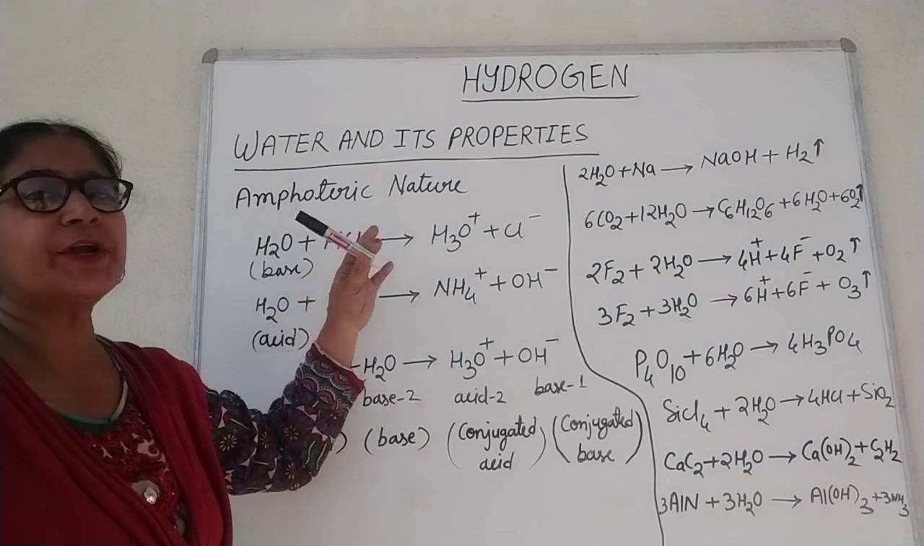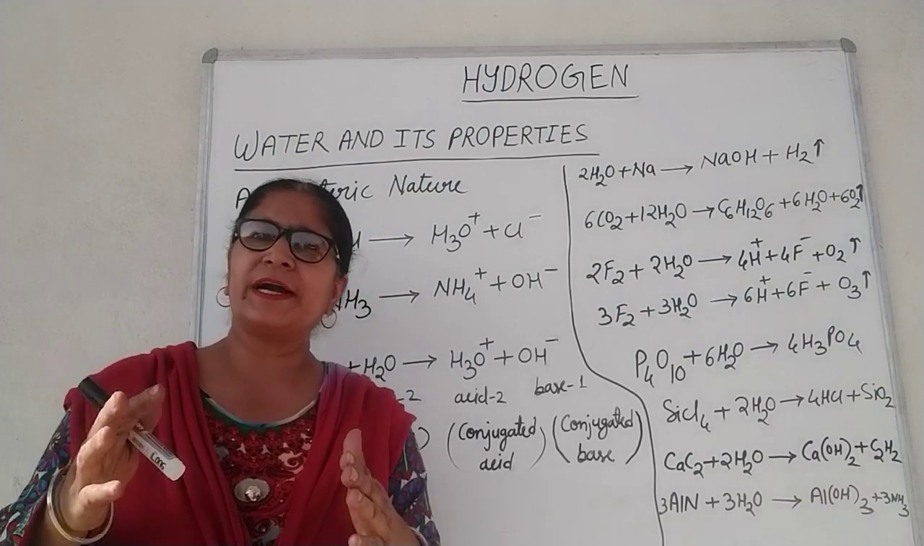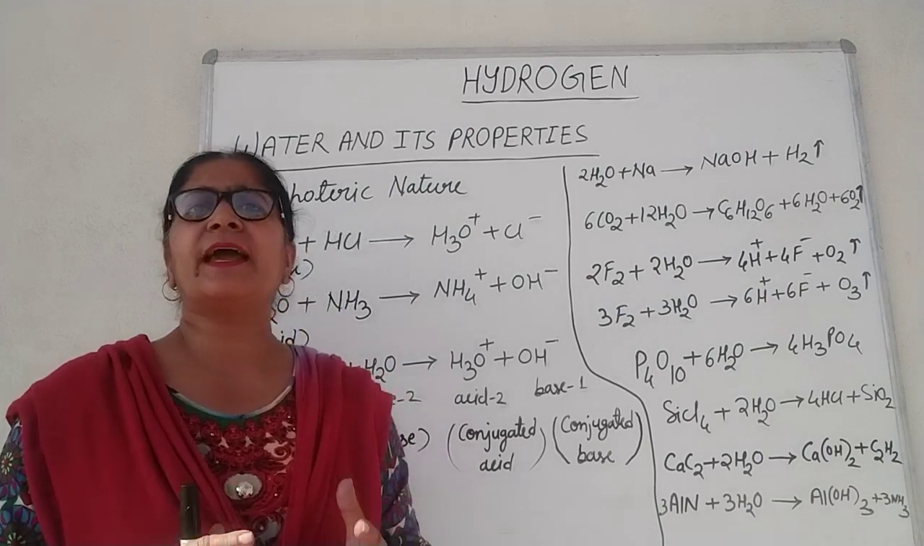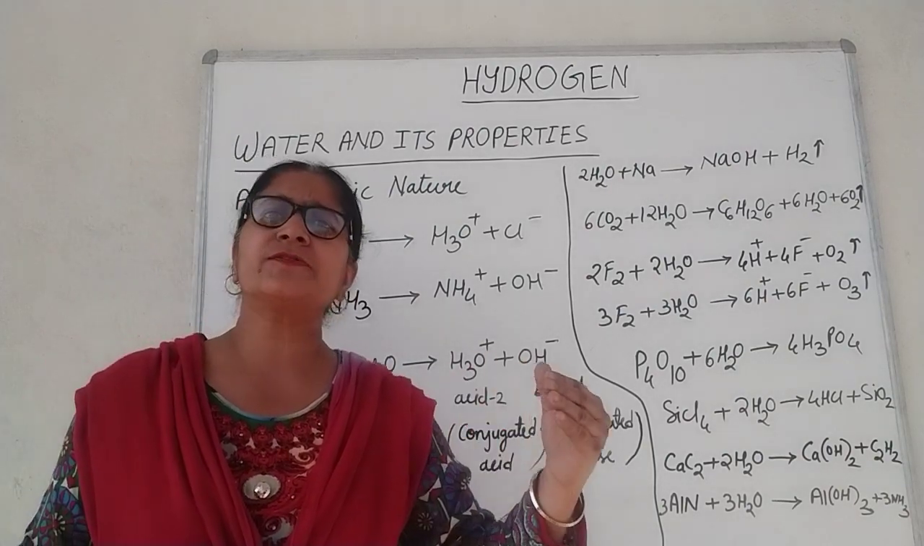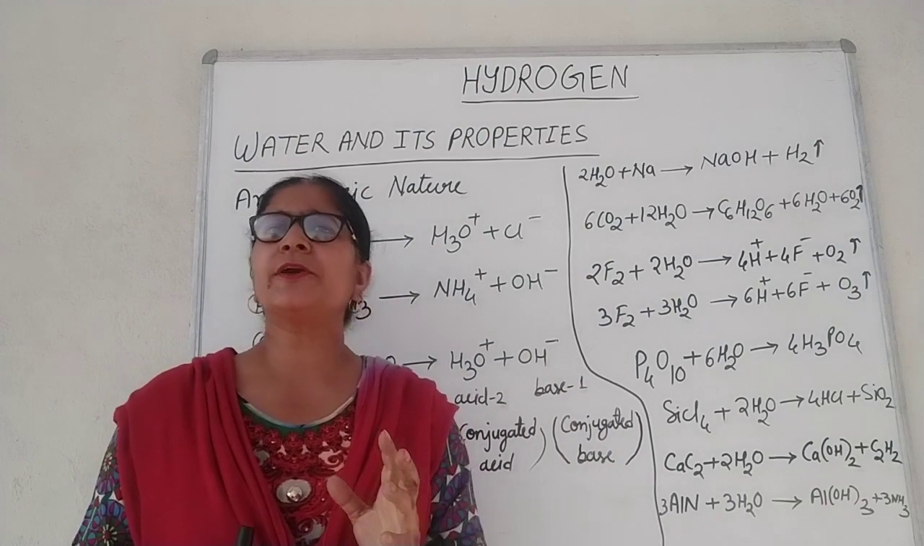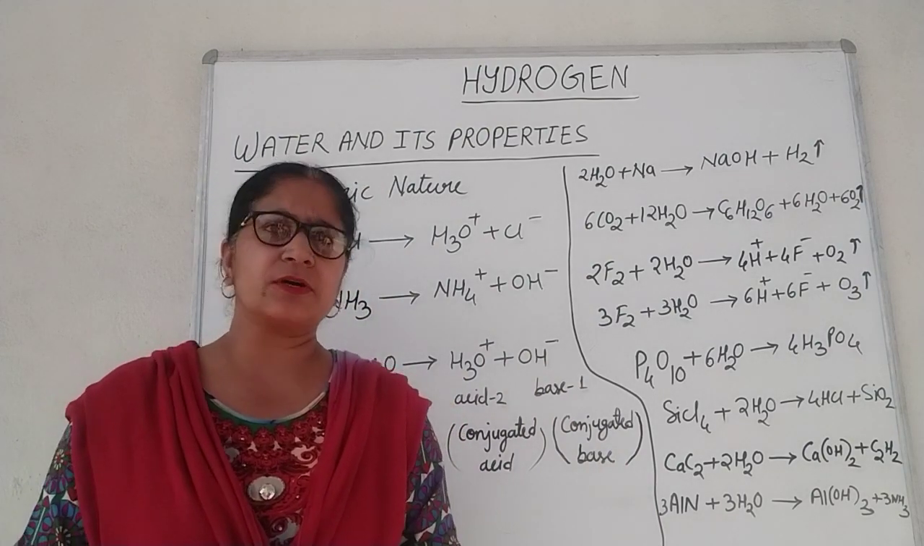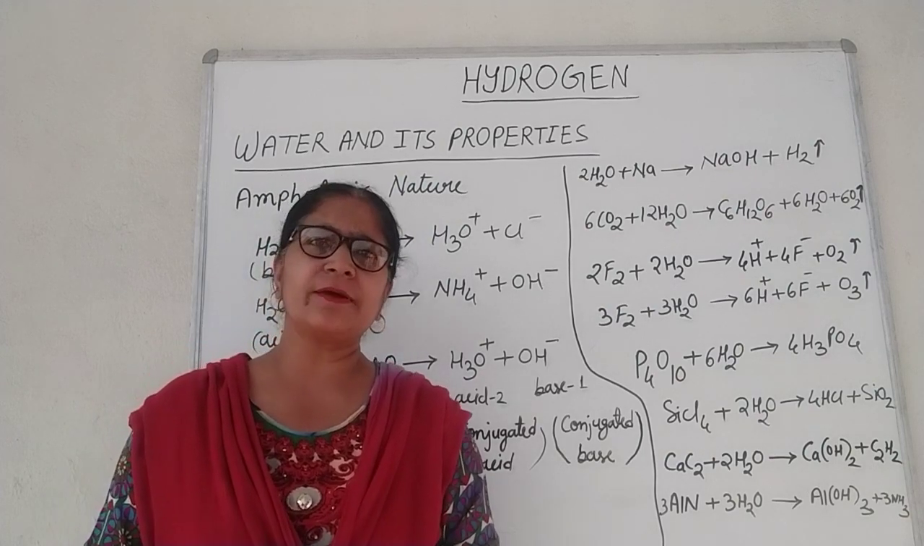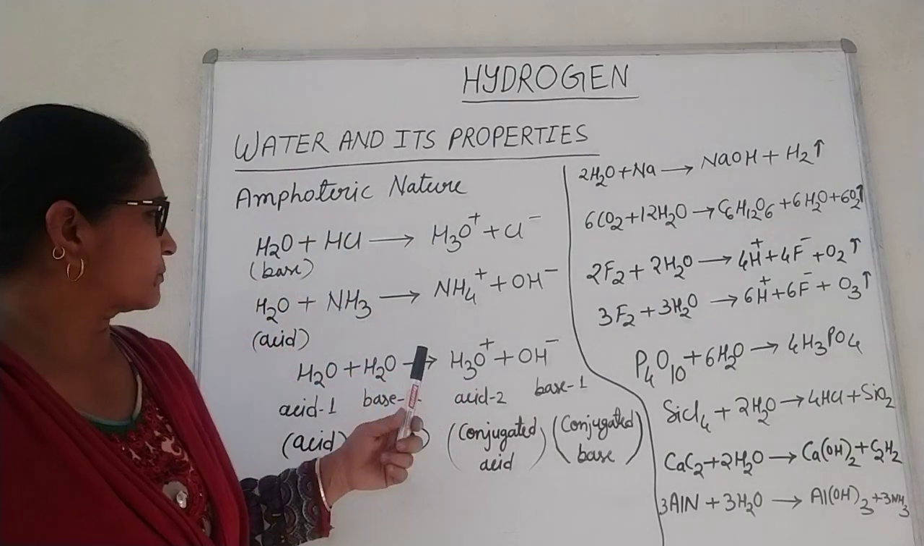First, amphoteric nature. Water is amphoteric in nature, which means that it can act as an acid as well as a base, according to the Bronsted and Lowry concept. And I hope you all know the Bronsted and Lowry concept now. So let's see, students.